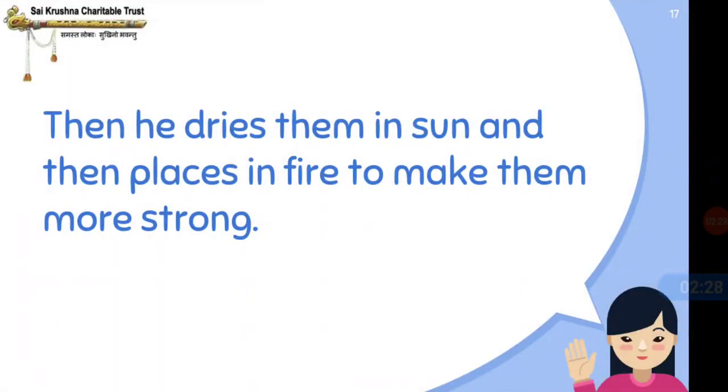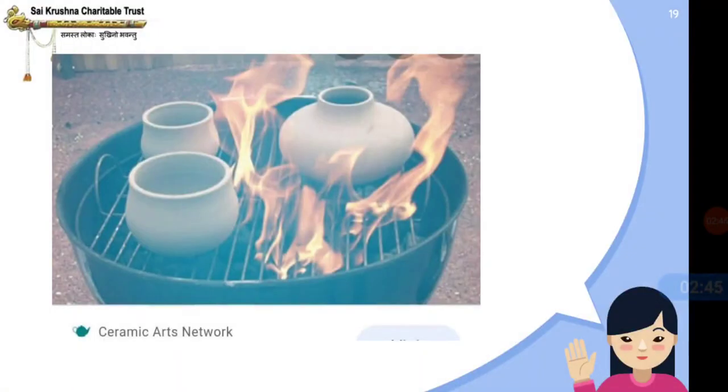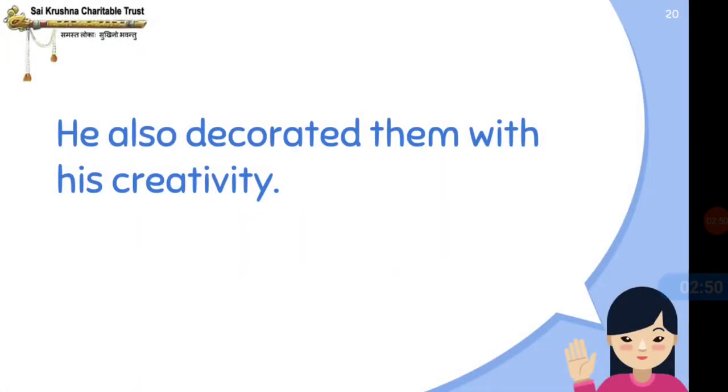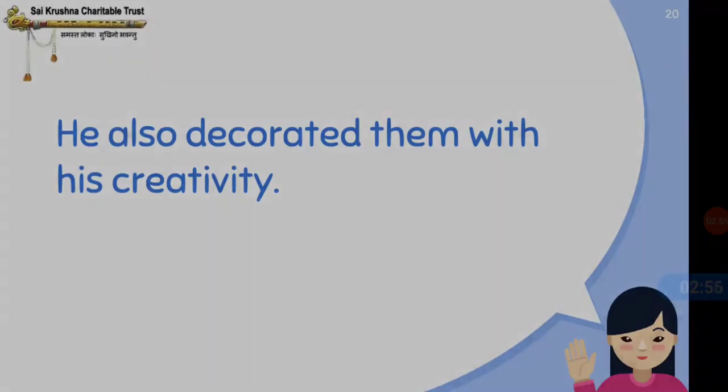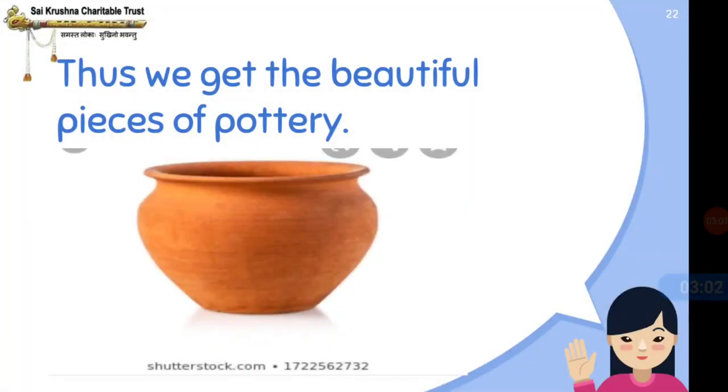Then he dries them in the sun and then places them in fire to make them stronger. So he dries in the sun, and then fire to make it strong. He also decorates them with his creativity. Some of them will do paintings also on that. Thus we get the beautiful piece of pottery.